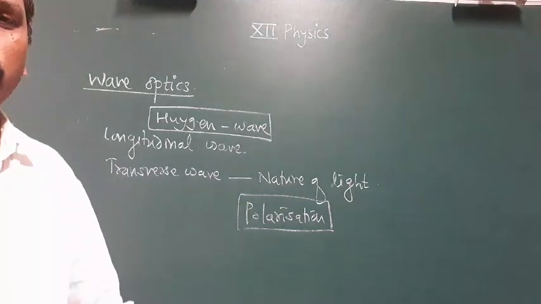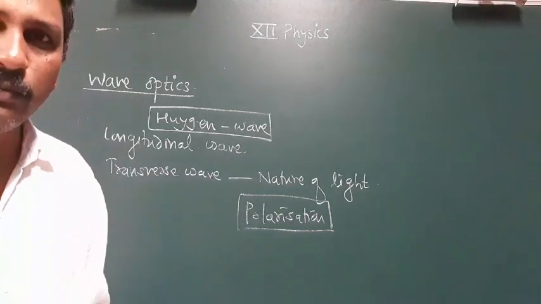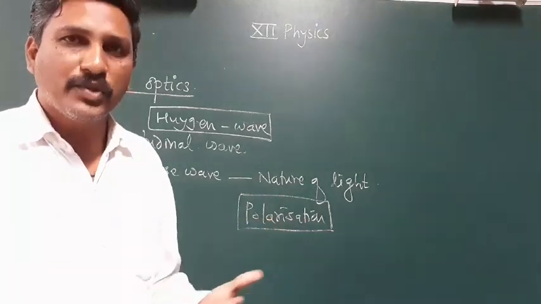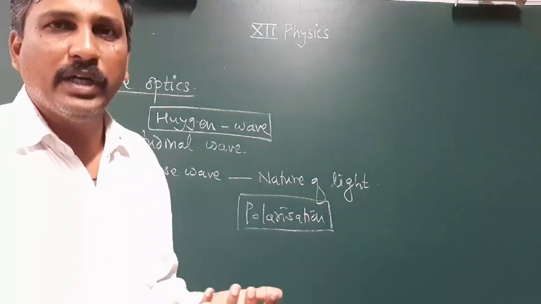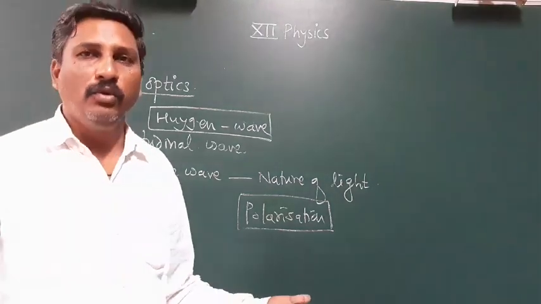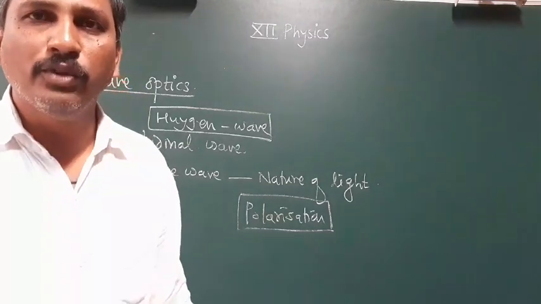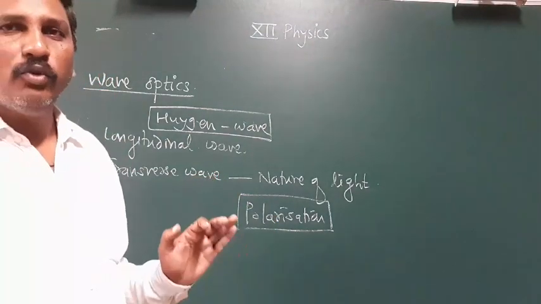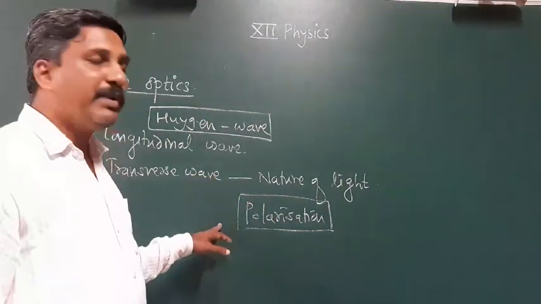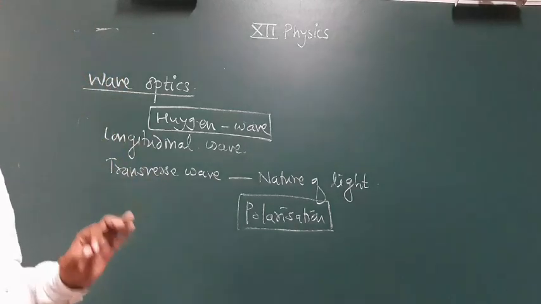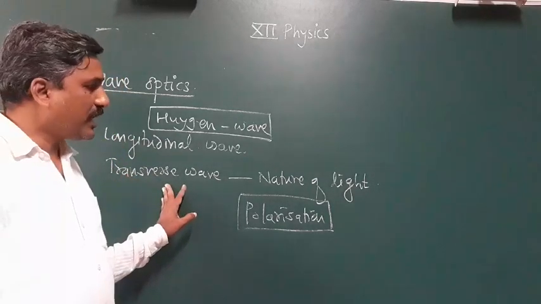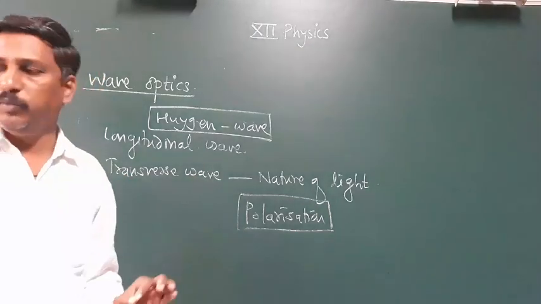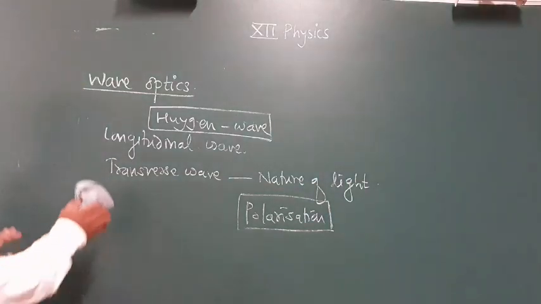The first option is interference. No, interference means combination of waves. Sound waves also combine and overlap, and light waves also overlap, so interference is not the correct answer. Reflection, no. Refraction, no. Diffraction, no. Then the correct answer is polarization. But unfortunately this part is omitted from this year's syllabus. So remember the answer: the nature of light is transverse, and this was first introduced by the concept of polarization. Remember this very carefully.